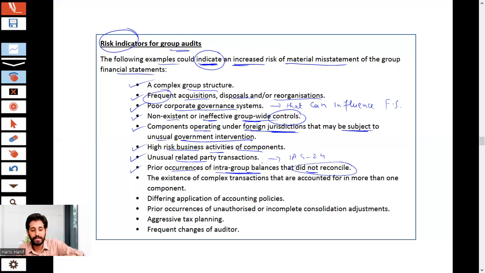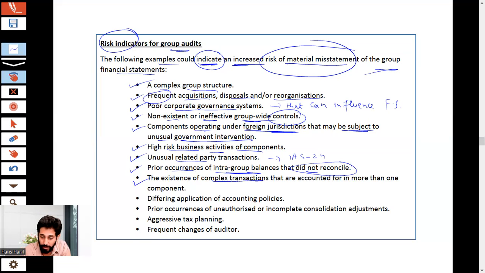If you see these factors, you will be indicating high risk of material misstatements in the group financial statements. The existence of complex transactions, differing application of accounting policies in the group.